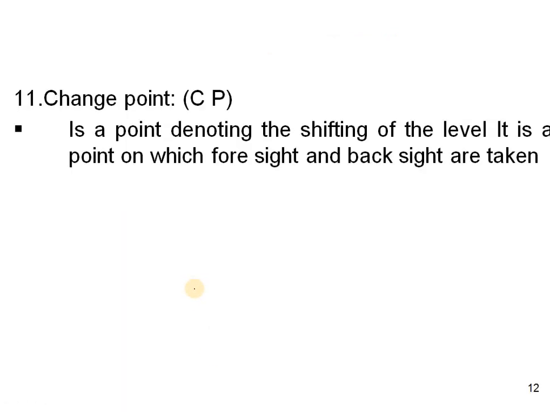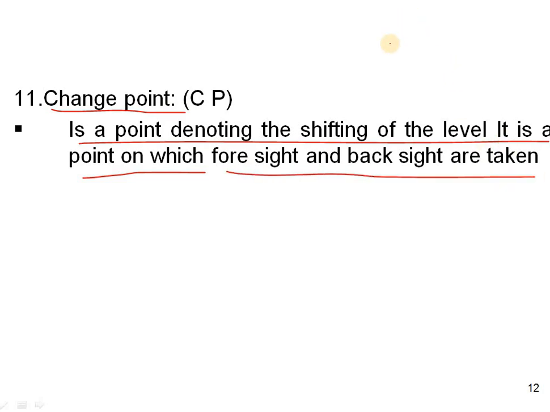Okay, and the 11th one is the change point. It is a point denoting the shifting of the level. It is a point on which foresight and backsight are taken. So let us see how this change point will become. On a ground level, our instrument is fixed. So the first will be the BS on a benchmark.